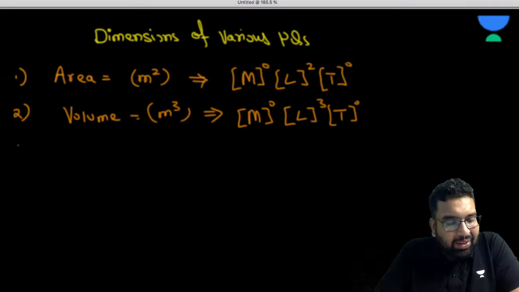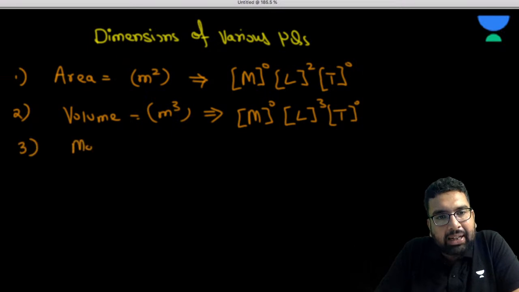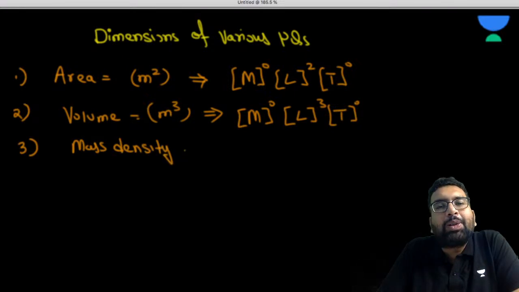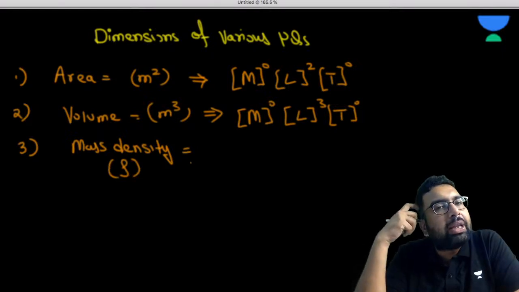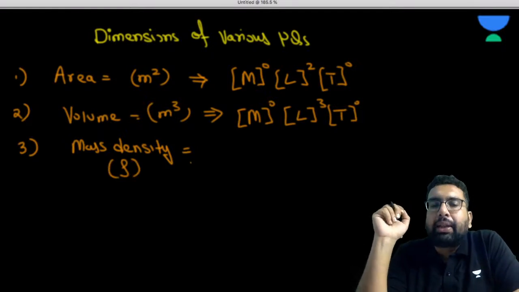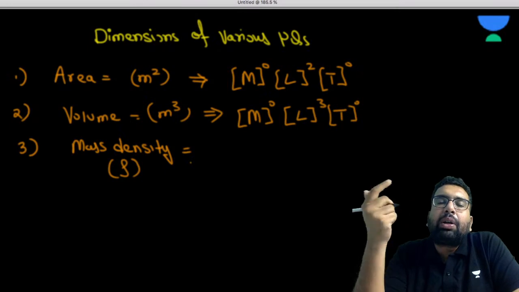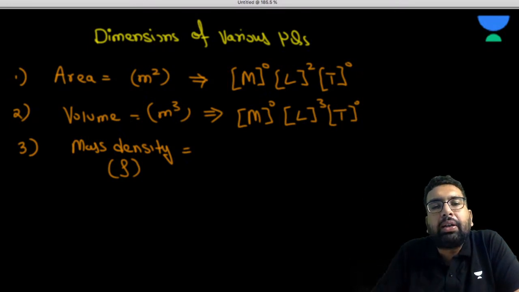Similarly, we have mass density, sometimes called specific mass. We represent it by rho. This is the general representation of mass density. What is the formula? It is mass per unit volume.